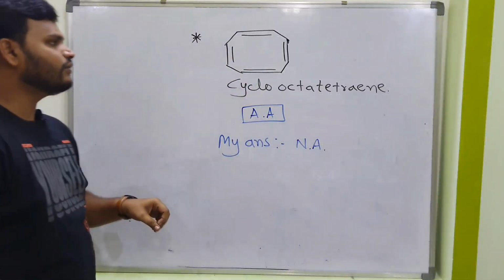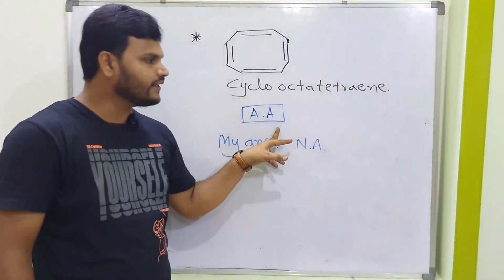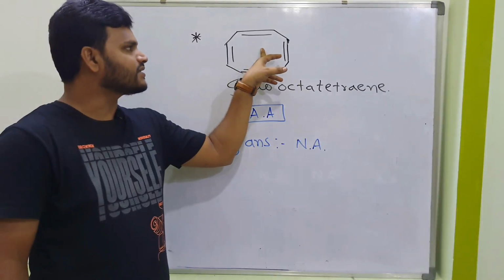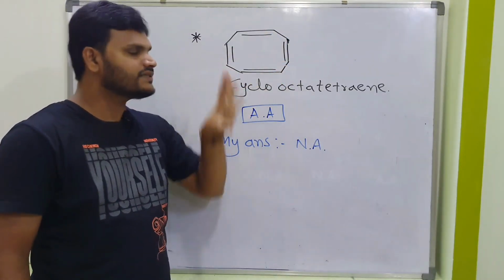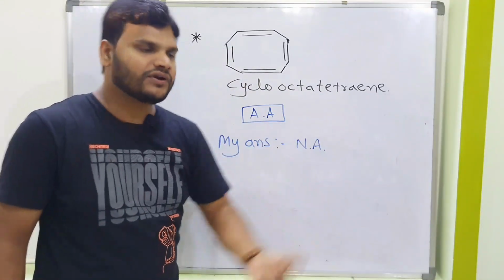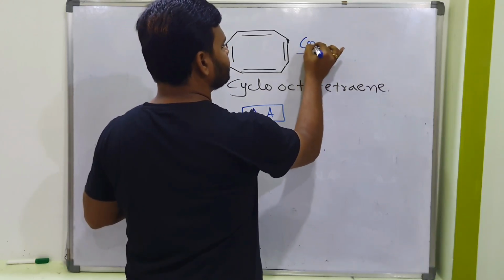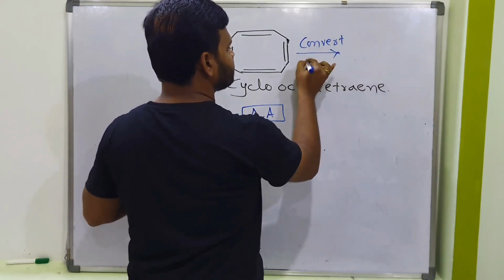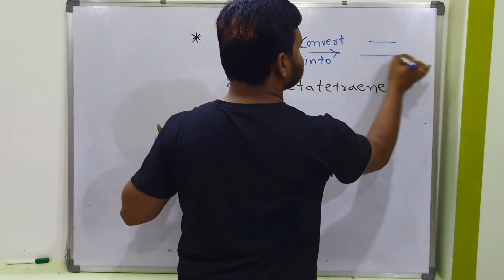When you look at this structure, definitely you will get that answer. But practically, this is an unstable structure because of ring strain, so it converts into the tub form like this.